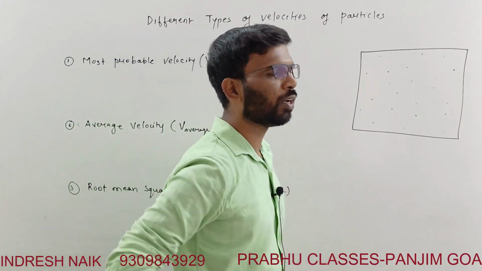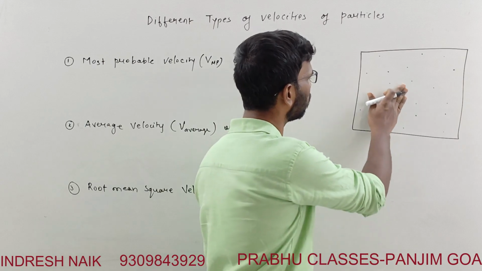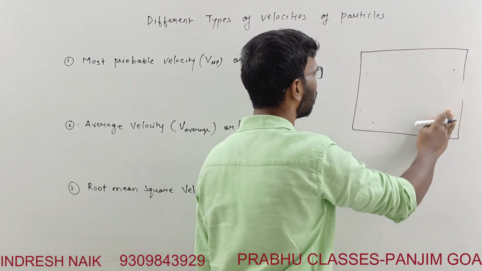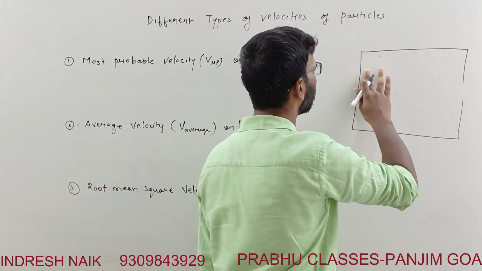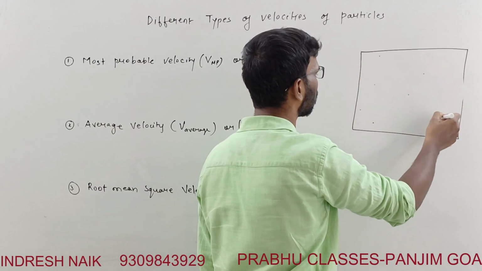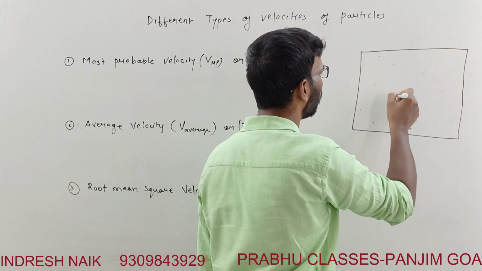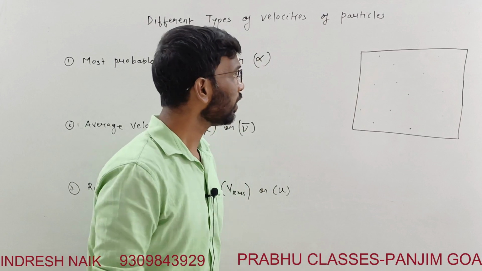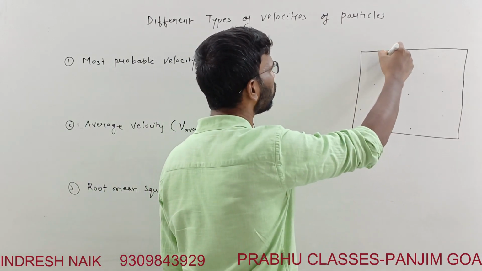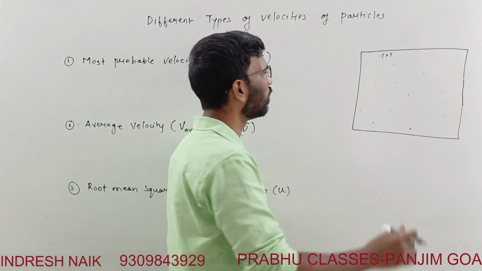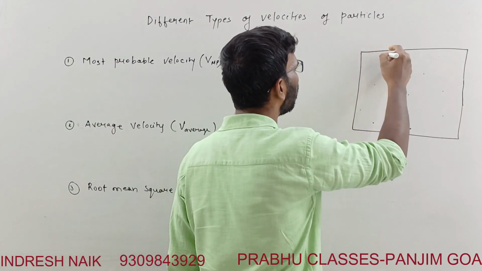Let's say for these particles I'll mark some velocities. To make it easy, I'll consider only this many particles. Let's say this particle is traveling with a speed of 7.